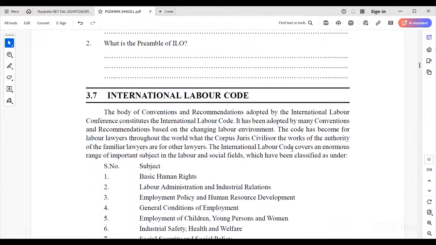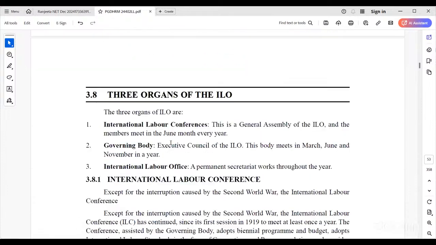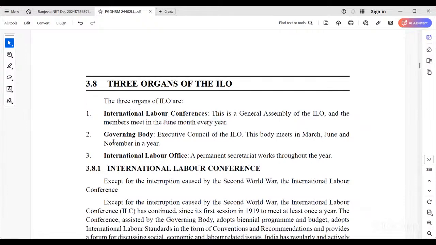Then international labor law codes are there: basic human rights, labor administration, industrial relations, employment policy, all are there. Then there are three organs of the ILO. The first is the International Labor Conference, conducted every year in the month of June at different places in different countries. They choose the international labor conferences, and the executive body, the governing body, meets every quarter: March, June, and November in a year.